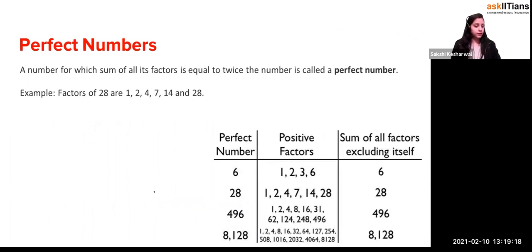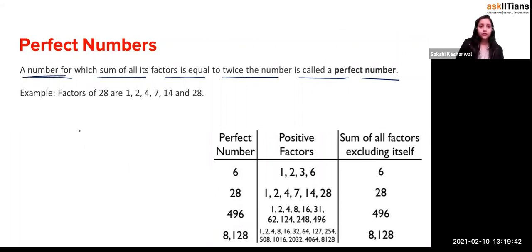So perfect numbers are basically what? If you take a number for which the sum of all its factors is equal to twice the number, it is called a perfect number. These are the 4 numbers which I have written for you. From 1 to 100 there are 2 numbers, and from 100 to 1000 there is only 1 number. These are the numbers for which the sum of all its factors is equal to twice the number.